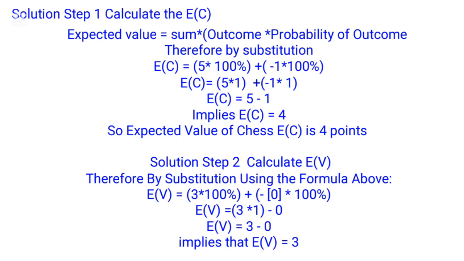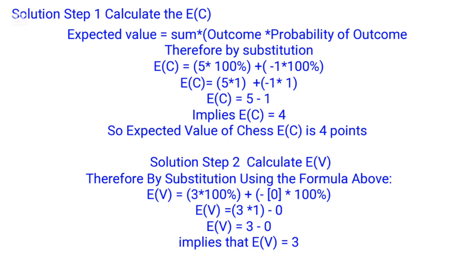In other words, by playing chess the individual is expected to derive a cognitive reward equal to 4 points in value. Here it must be noted that the value of cost or effort is regarded as negative in this context since it ultimately subtracts from the reward. Hence the reason why 1 is negative in the calculation above. Yes, because it happened to be a cost or effort in the question.